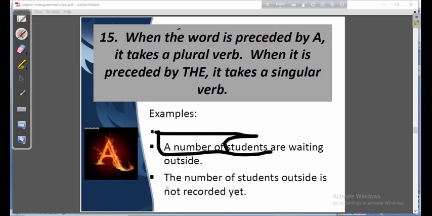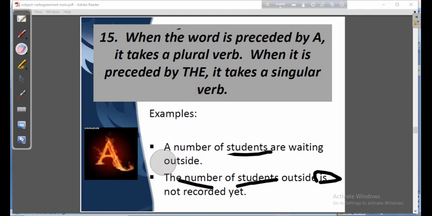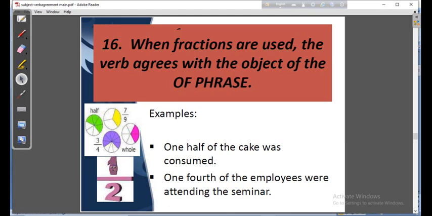But here, the number of students, I'm not talking about whether the students are 10, 20 or 100. I'm talking about the number, their number. Then it will take a singular subject and a singular verb, as you can see here, is. The number of students outside is not recorded yet. Okay, dear students, try to remember these most important things.